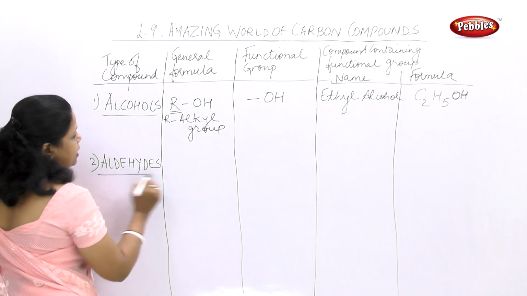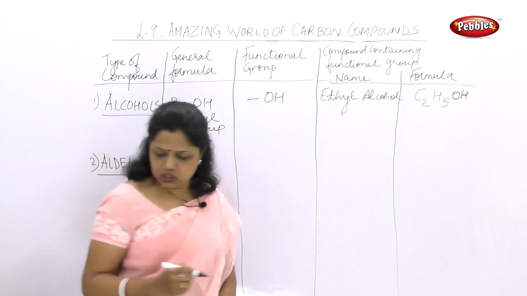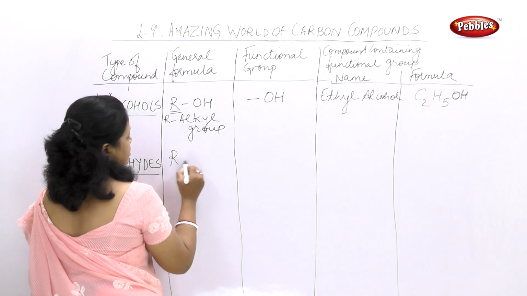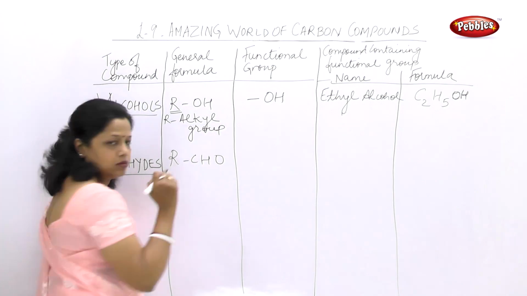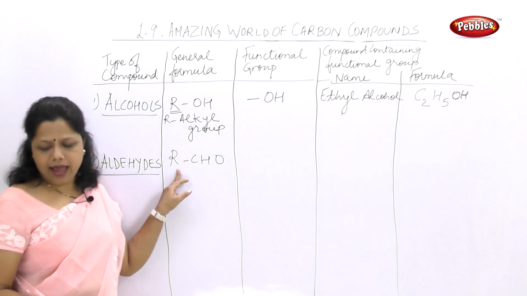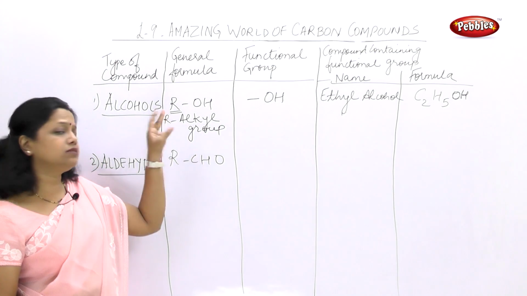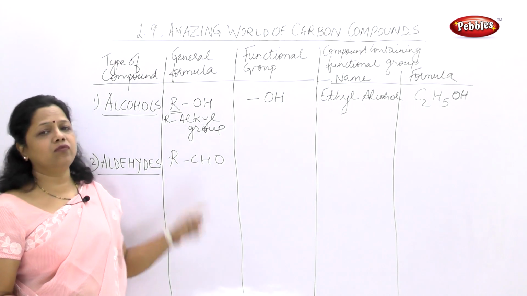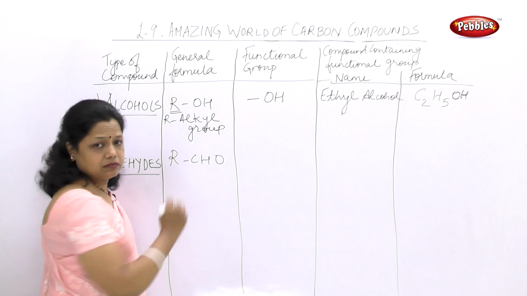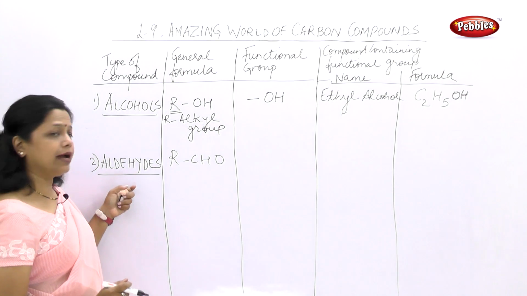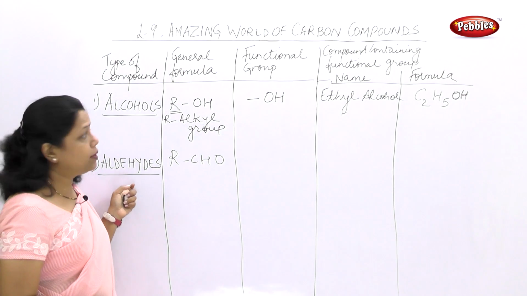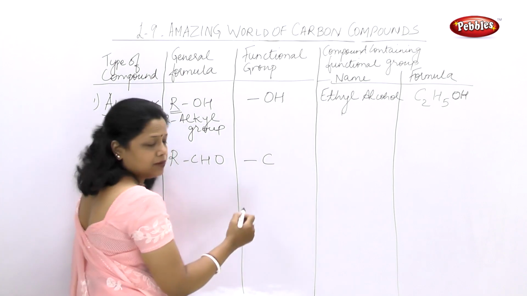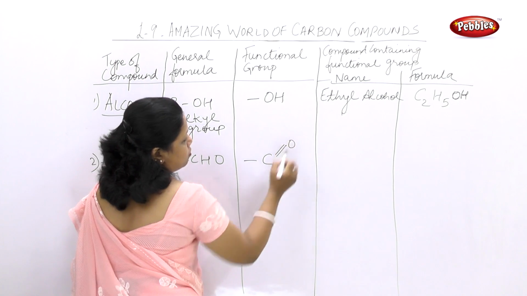Now what is aldehyde? Aldehyde group is shown by CHO. CHO group, R, C, H, O. That means R is again the alkyl group and CHO is the formula which we are going to add in place or substitute in place of H. How to show it? Now you will be asked, what is aldehyde? You will say it is a CHO group. But how to show? You will show one dash C, double bond O and H.